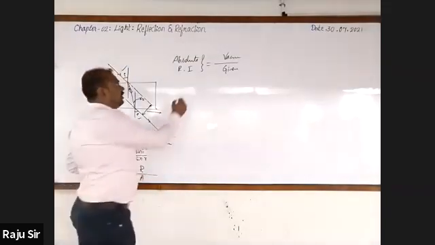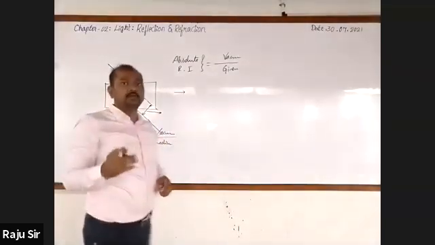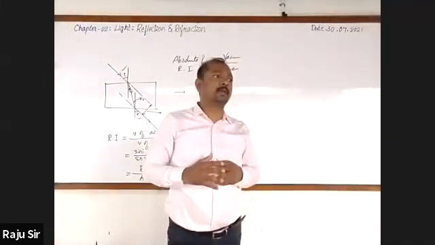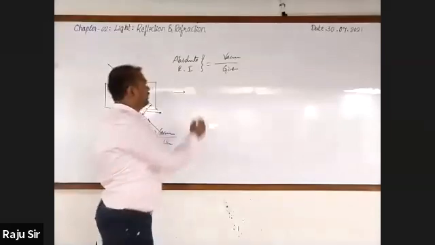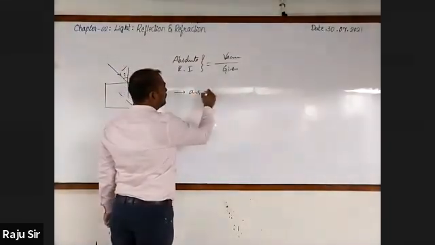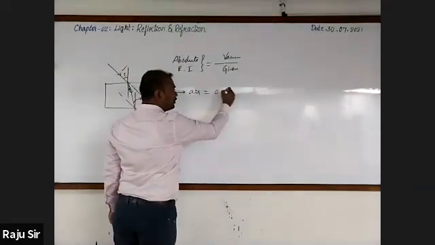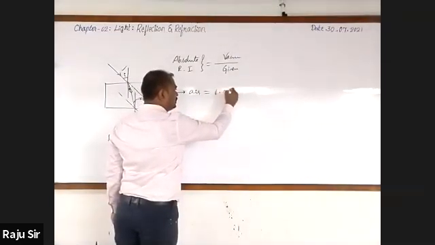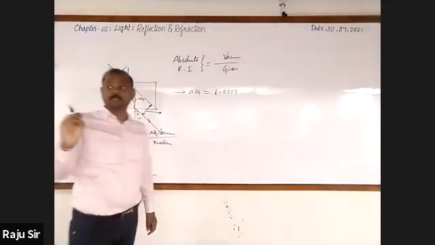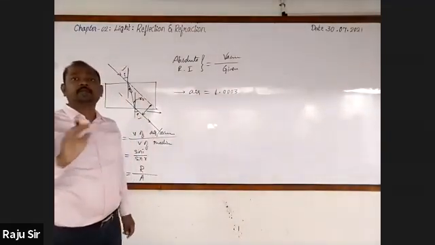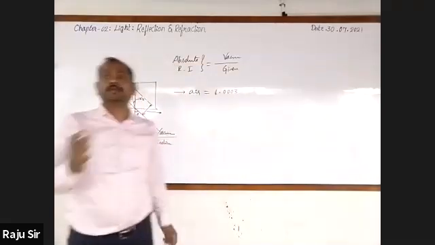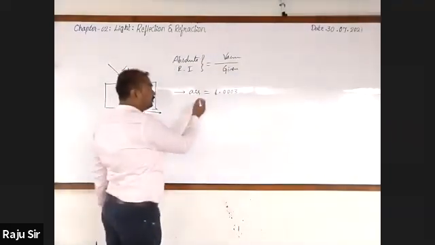Then, we have also come to know the refractive indices of some of the important mediums. Like air, what is the refractive index of air? 1.00003. You must remember refractive indices of some important mediums. Not everything. Now I'm going to give you those.